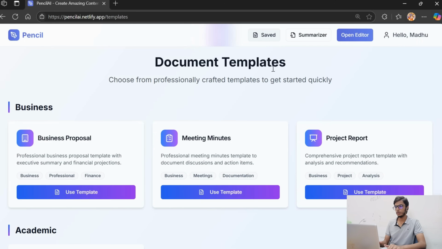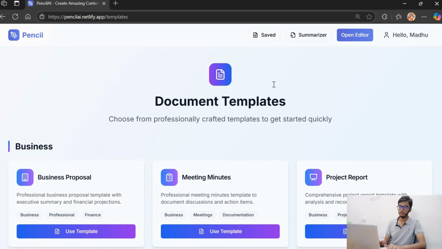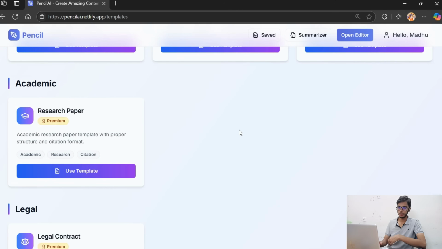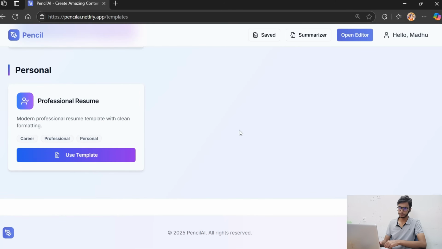And we also need to see the templates that are available in this application, because sometimes you don't have much time to focus on how the content should be framed in your document. So for all these things, we have already given predefined templates, so that whenever you need a template, you can use it quickly. And the AI model also understands these templates, so that exactly the template is followed to render the structured content of the text. And this is also created as a document.